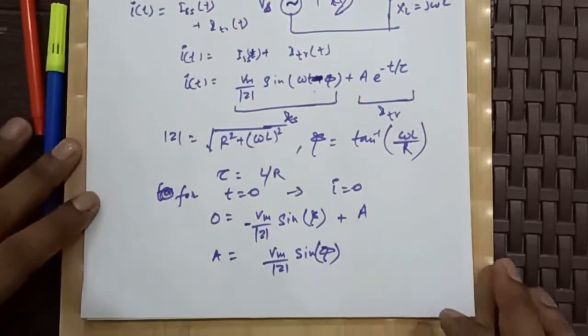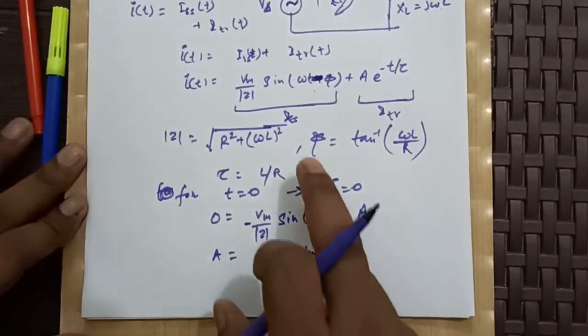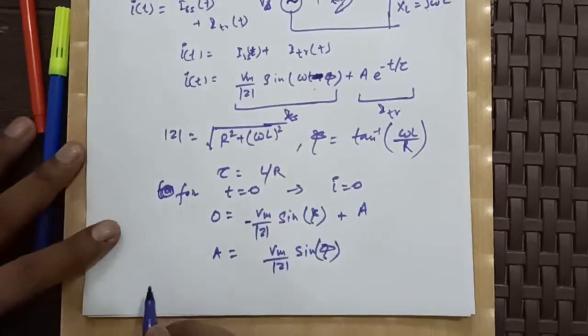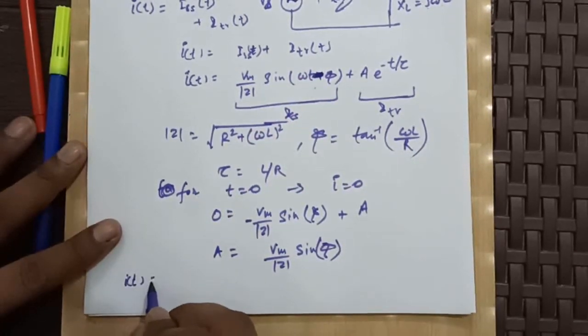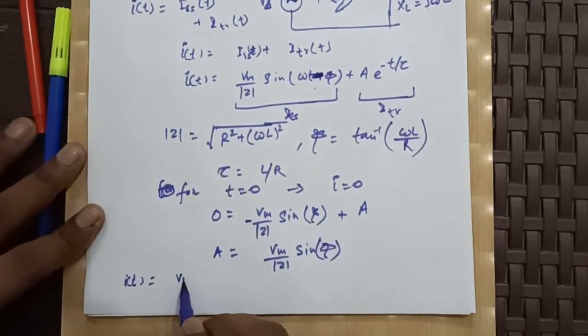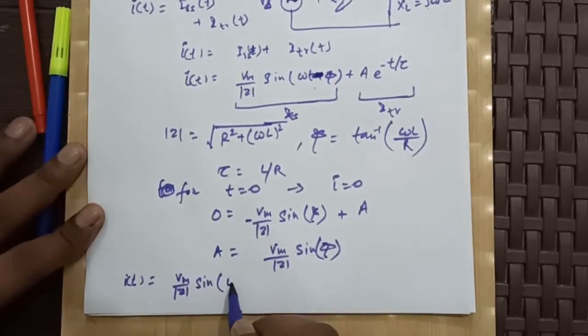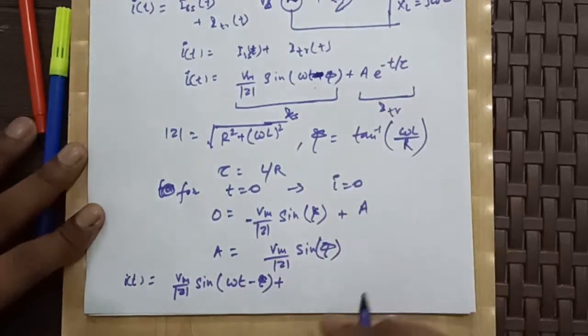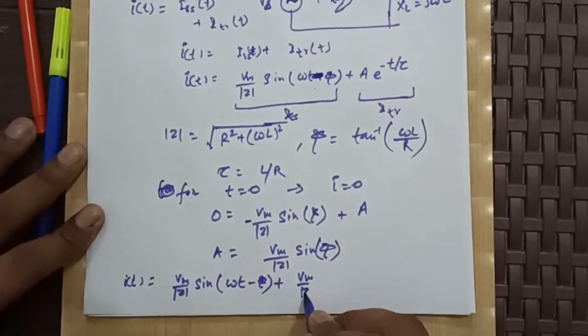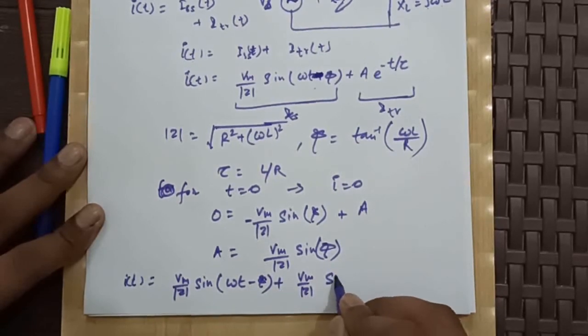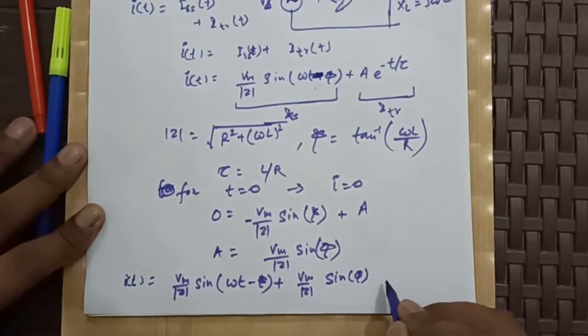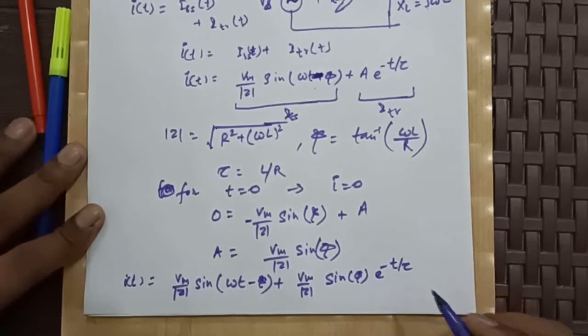Now putting this value here, we will have the complete solution: i equal to Vm by mod z sin of (omega t minus phi) plus a value, that is Vm by mod z sin phi e to the power minus t by tau.